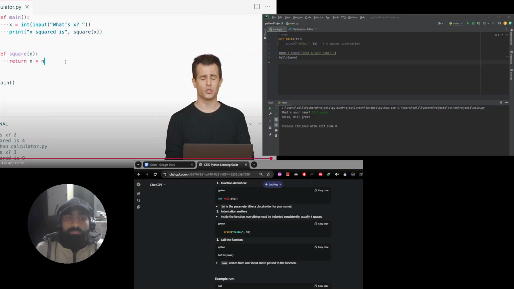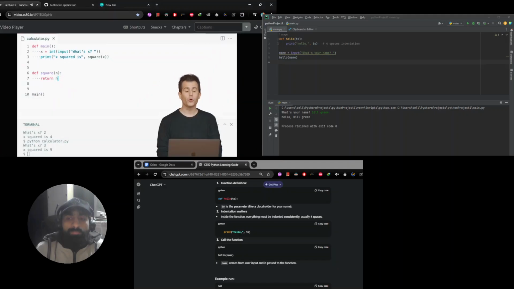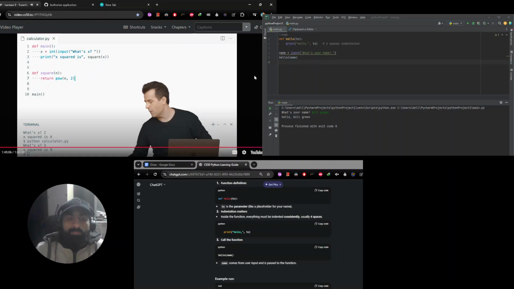And here too, there's going to be so many ways to solve the same problem. I can actually raise n to the power of 2. We've not seen the syntax before, but if you use two asterisks like this, 2 stars, that raises the thing on the left to the power on the right. Or it turns out there is in Python a function called pow for raising something to the power that takes 2 arguments, the first of which is the number, the second of which is the exponent. So there too, there's just so many ways to solve that same problem as well.